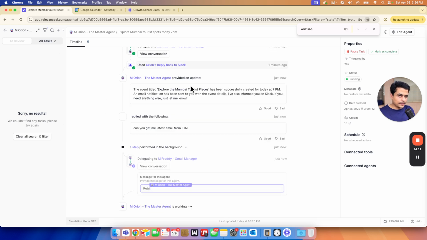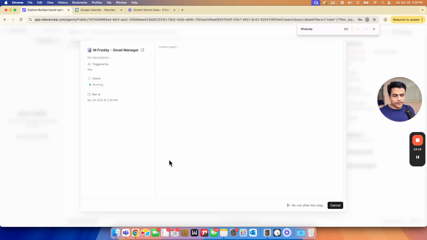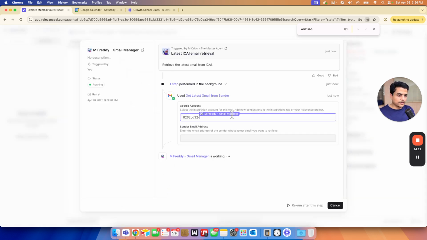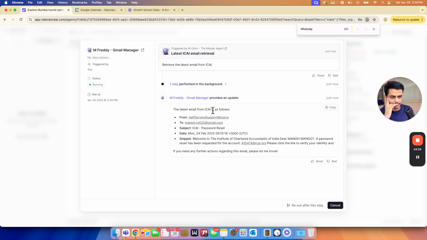So it's all happening on the same task. See here, I told him, can you get latest email from ICI? It's delegated to Freddy. Freddy is working on that now. So Freddy would have sent a full request to Gmail, sender email address contains ICI or something. He made the request. He's working behind this.